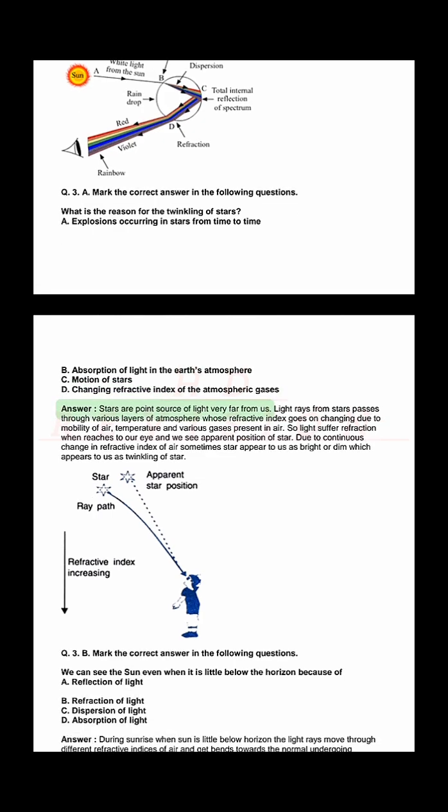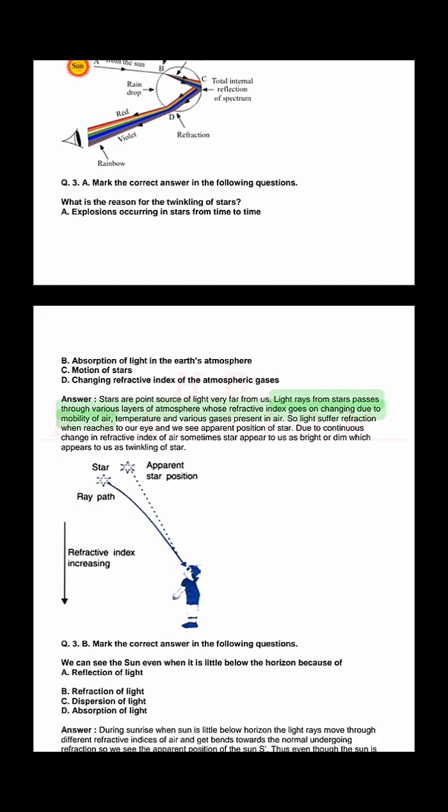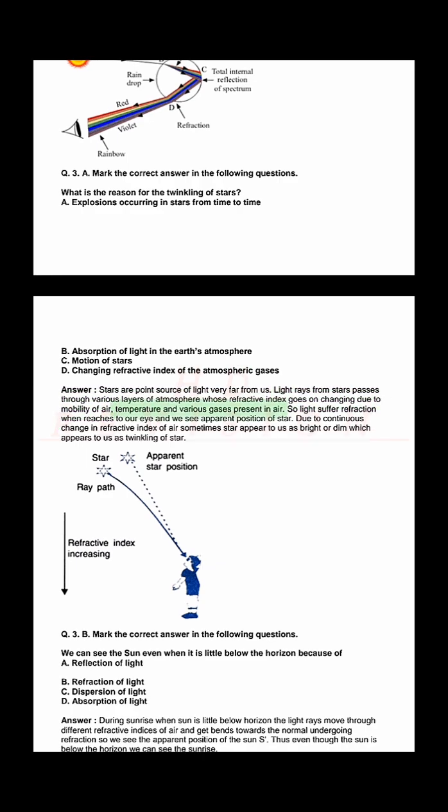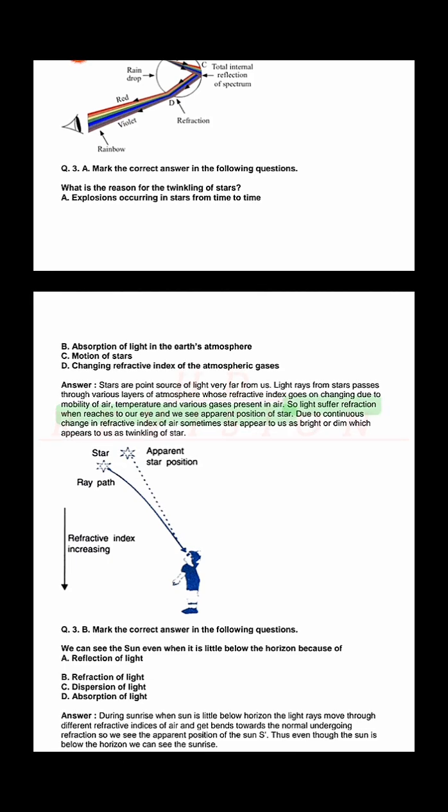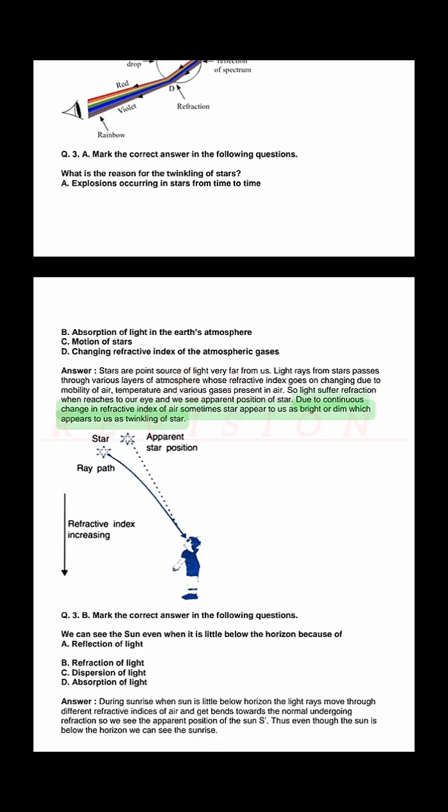Answer. Stars are point sources of light very far from us. Light rays from stars pass through various layers of the atmosphere whose refractive index keeps changing due to the mobility of air, temperature and various gases present in air. So light suffers refraction when it reaches us and we see the apparent position of the star. Due to continuous change in the refractive index of air, sometimes the star appears bright or dim, which appears to us as twinkling of the star.